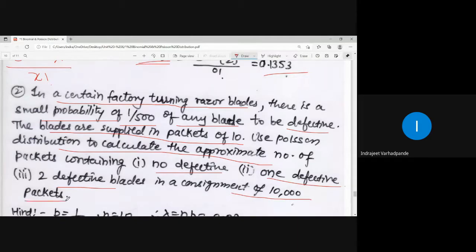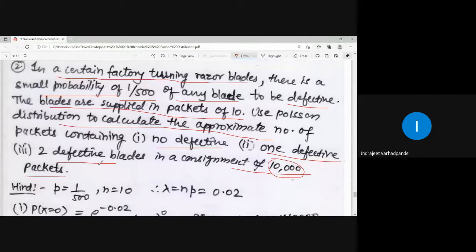of 10,000 packets. This is given to you for 10 packets. You are asked for 10,000 packets, right? So accordingly the calculation will be done. Now what is the probability for a blade to be defective? It is 1 upon 500. N is the number of packets. In general, the blades are supplied in what kind of consignment or packets? In a packet or group of 10. So lambda is equal to n into p. N into p means 10 upon 500, which is 1 upon 50, and 1 upon 50 is 0.02. Whatever answer you calculate, that should be multiplied by 10,000, because this is supplied.